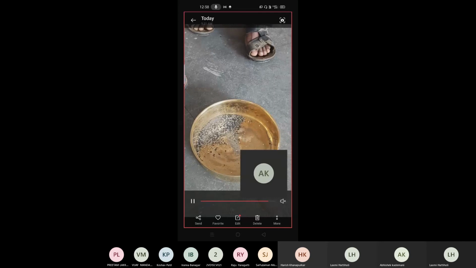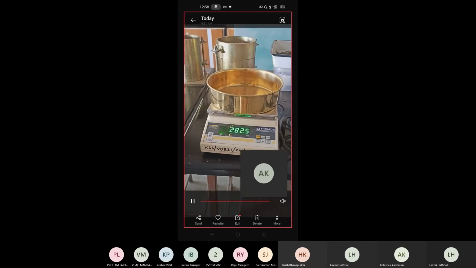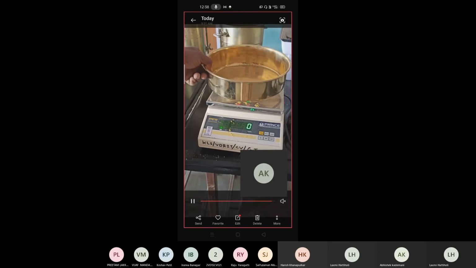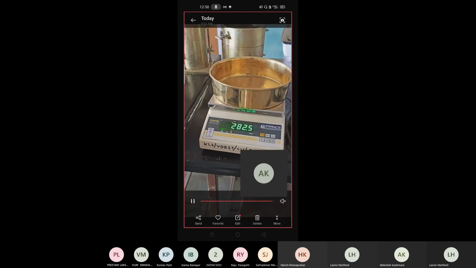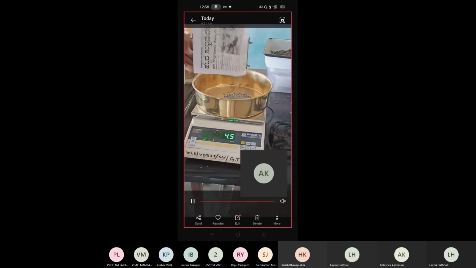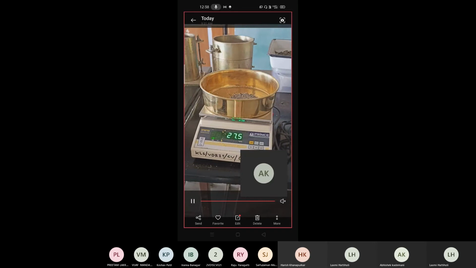So this is the empty weight first. After taking the empty weight, either you can note it down or you can simply tare the value. Taring means it will come back to 0. Now it is tared, it has come to 0. Now simply pour this aggregate and measure this value. So this 27.5 grams is nothing but your Q value. So Q divided by P will give you the impact value.